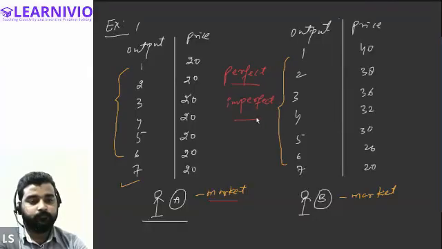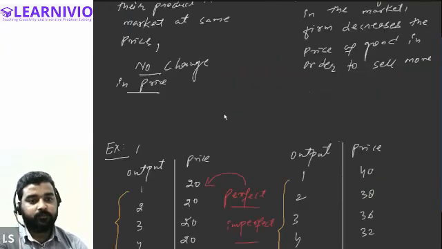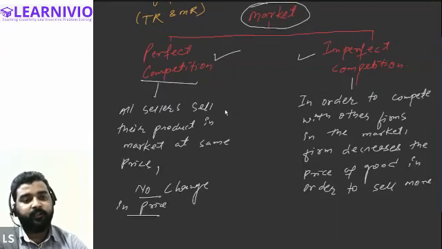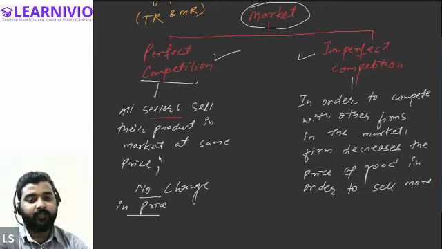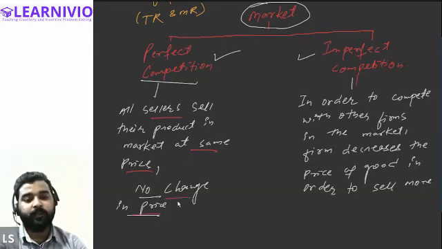Peer, can you tell me? Sir, yes. I think the first one, where the price, all of them are constant, I think that is perfect. Correct. That is perfect. See, that is what I have explained above. A market wherein the seller is able to sell their product at the same price, and is not required to reduce the price, is called perfect competition.